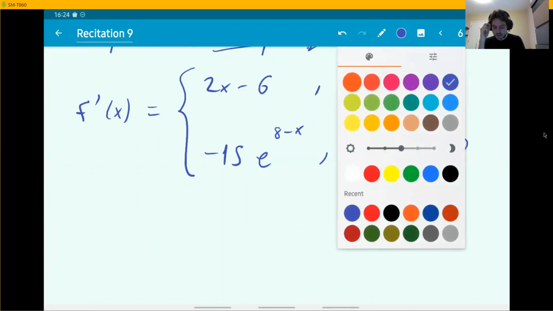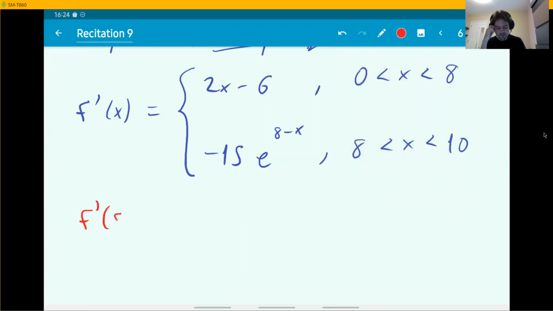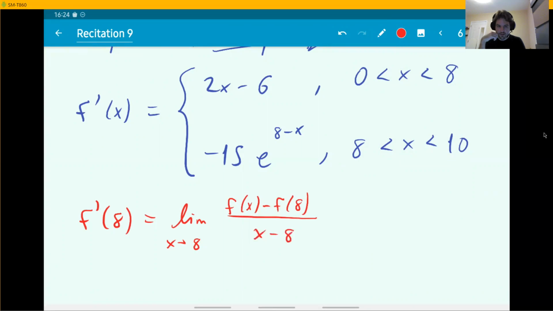I'm going to write this in red, by the way, because we don't need to do this part in the problem. You're going to see why. By definition, what is f prime of 8? This is the definition of a derivative. You have to use this if you have a piecewise function like that. So you would need to analyze this limit from left and right, see if it exists, in order to understand if the function is differentiable at 8 or not. But let's not do that, because remember, we're only doing this to find if the function is differentiable or not at the number 8, to find if 8 is a critical point or not.